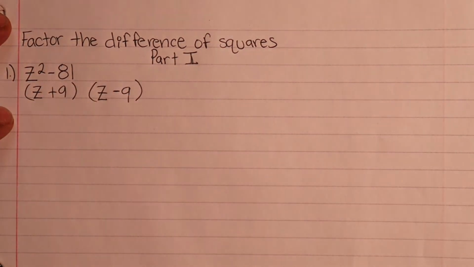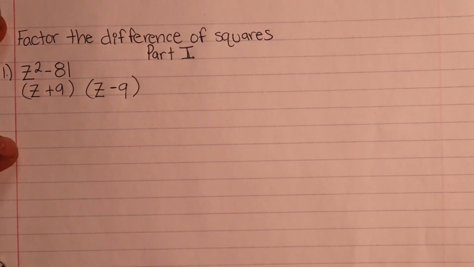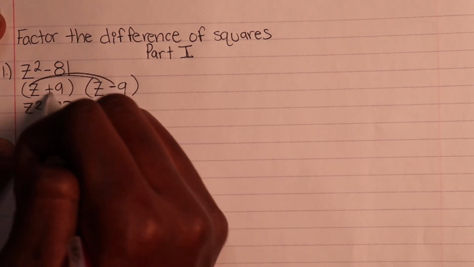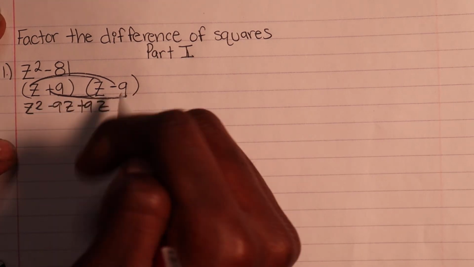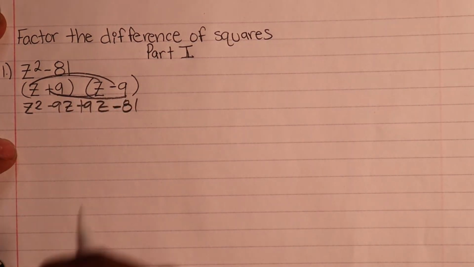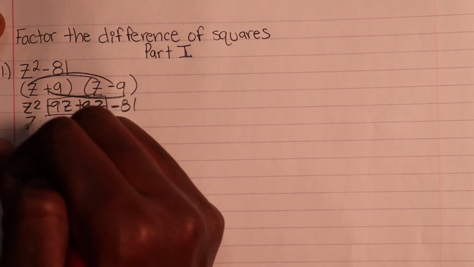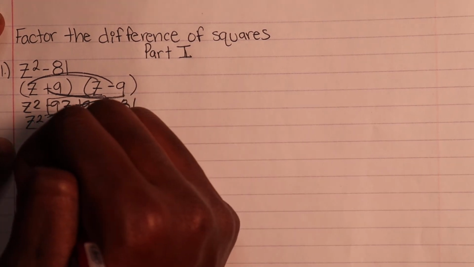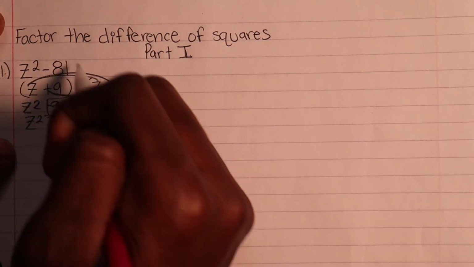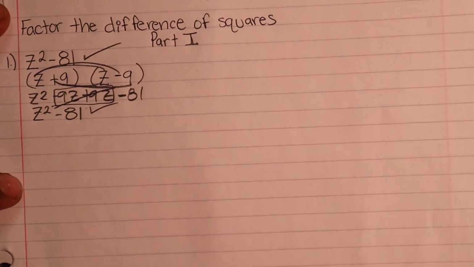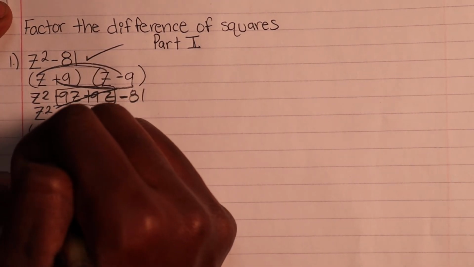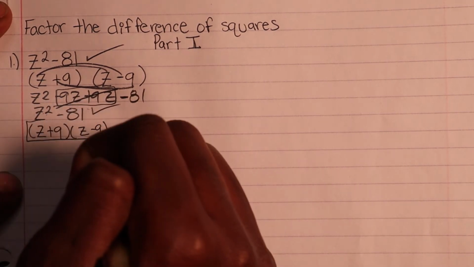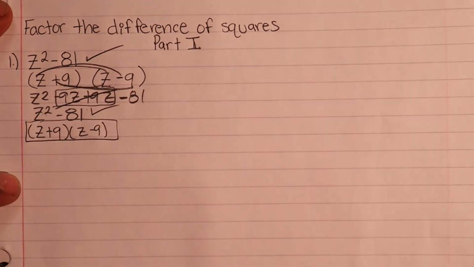So when we FOIL this, you get z squared minus 9z plus 9z minus 81. We add these like terms, get z squared, and the middle terms go adios because negative 9 and positive 9 make 0, leaving negative 81. This checks out with the original, okay? So this right here is your final answer. I just brought this down and rewrote it there.